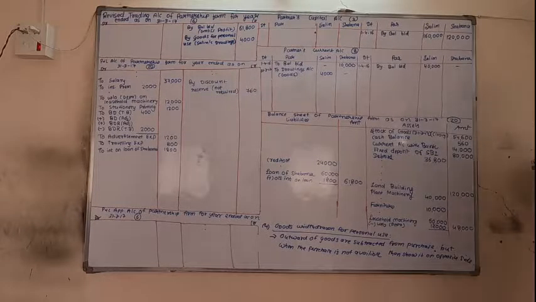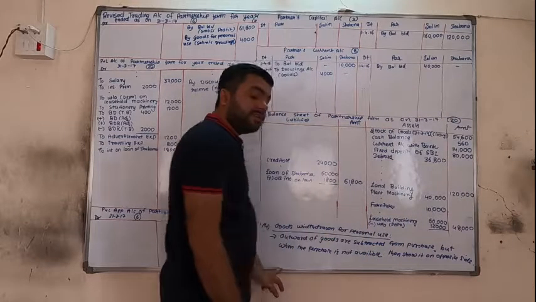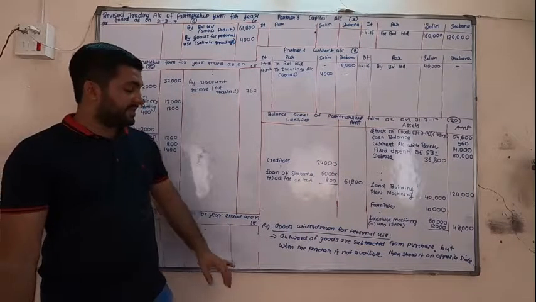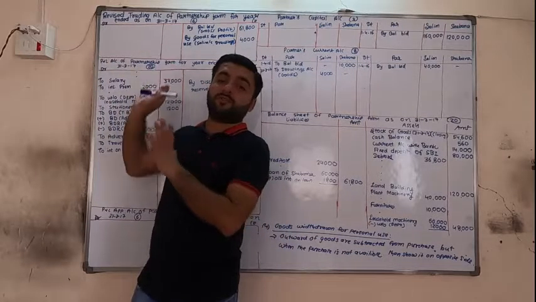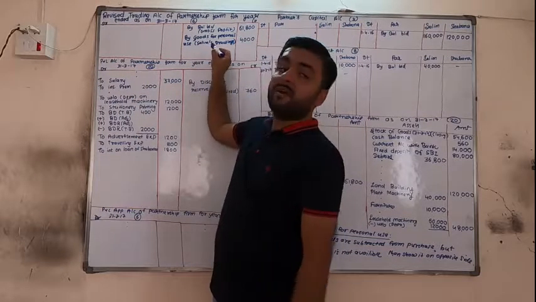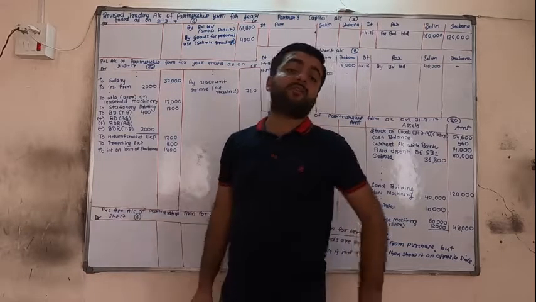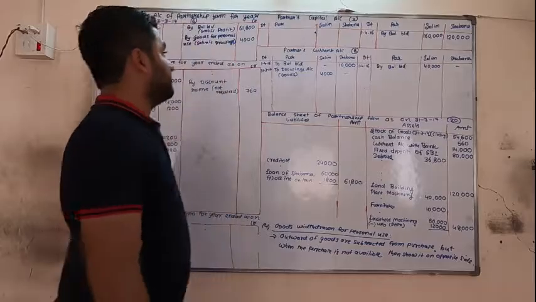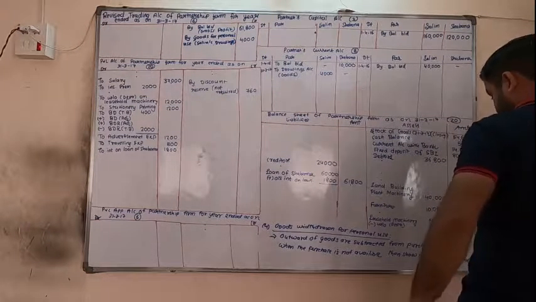Moreover, when the purchase is not available, then we can show it on the opposite side. Okay, this rule is to be remembered by everyone: when the purchase or anything is not available from any side, then show it on the opposite side. Maybe sometimes we have to subtract from the credit side. I mean, if the credit side is not available, then write it on the opposite, meaning debit side. Okay, so remember this thing. Okay, second exercise.